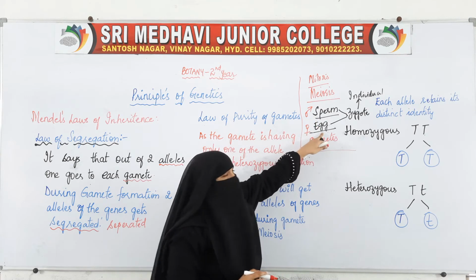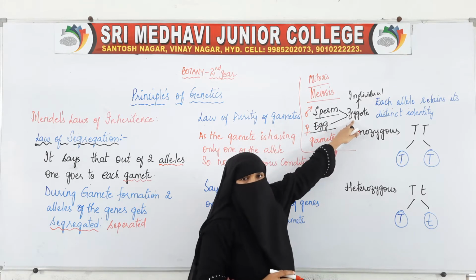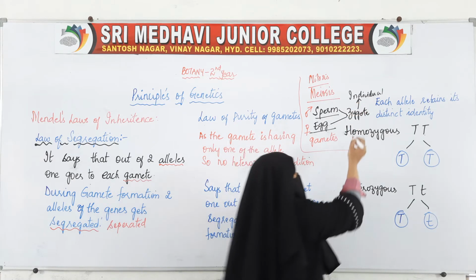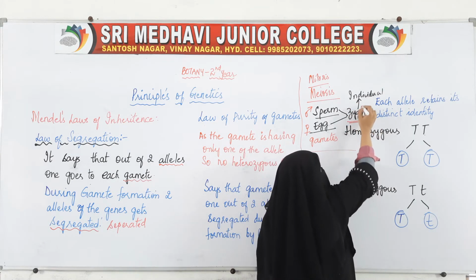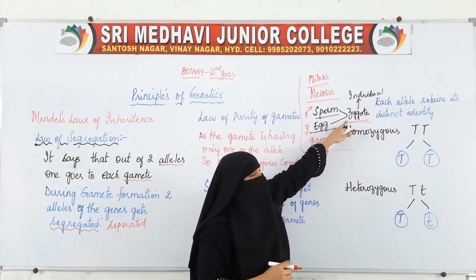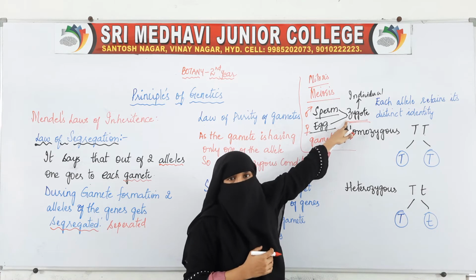When these two gametes fuse, the zygote is formed. This zygote growing into an individual is because of cell division, mitosis.